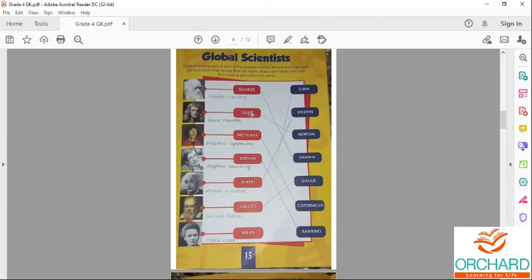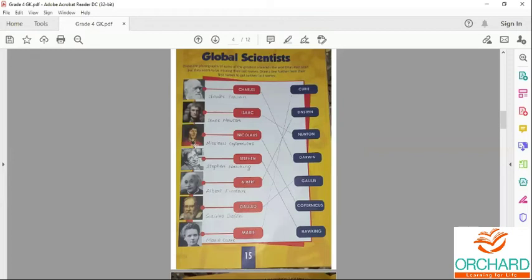Second one, Isaac Newton. He is known for the laws of motion. That is Newton's three laws of motion, which you will learn in higher classes. So the second one is Isaac Newton, known for the laws of motion.